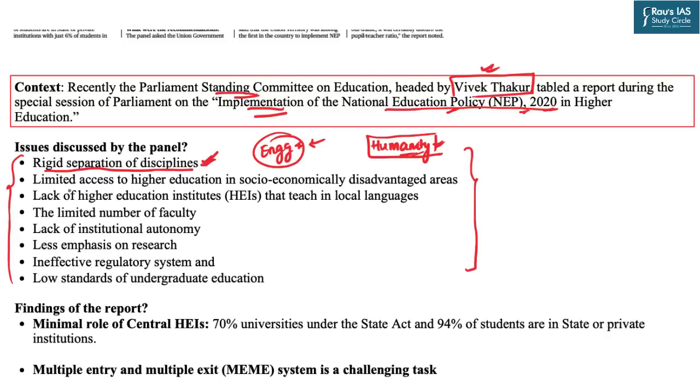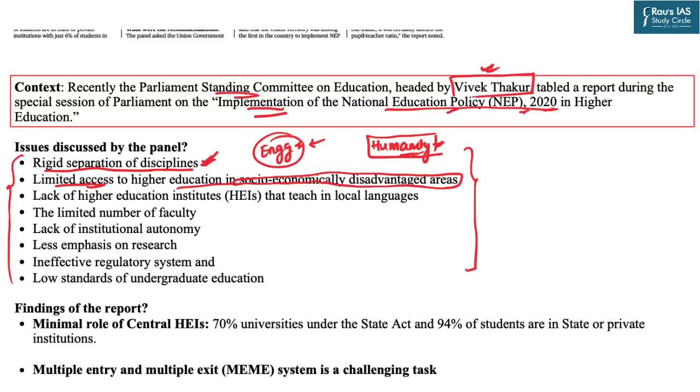The second issue is related to the limited access to the higher education in socio-economically disadvantaged areas. So there is a clear distinction which you can also see. Most of the higher education institutions are concentrated in the urban centers. As soon as you move from the urban to the rural areas, there one is very less number of higher education institutions. Two, whichever colleges or universities are present in the rural areas, you all are aware about their real situations.